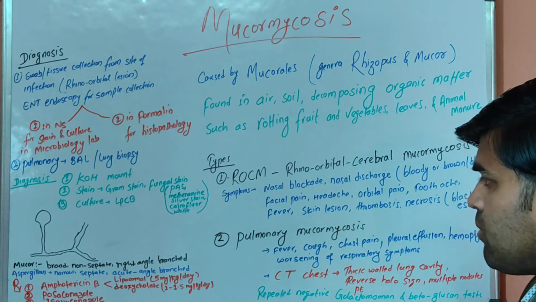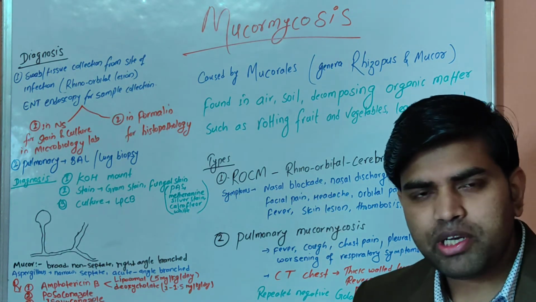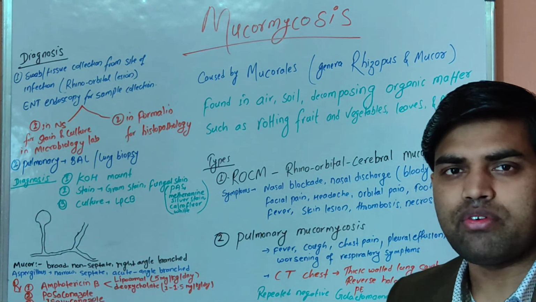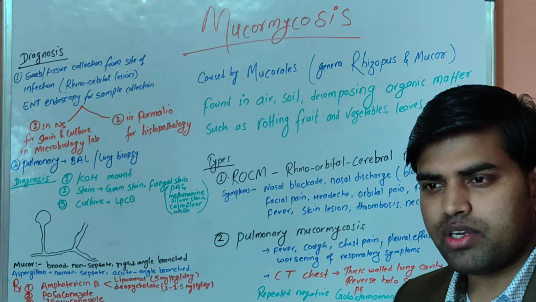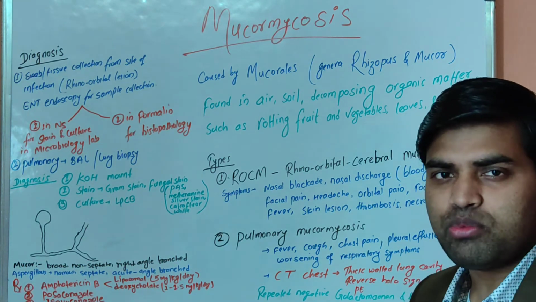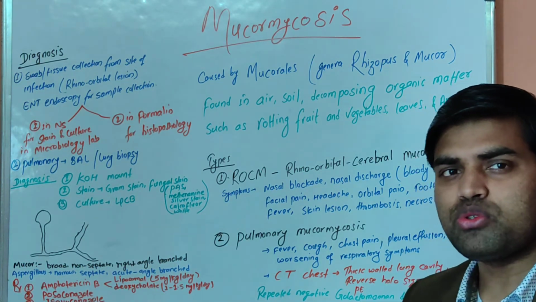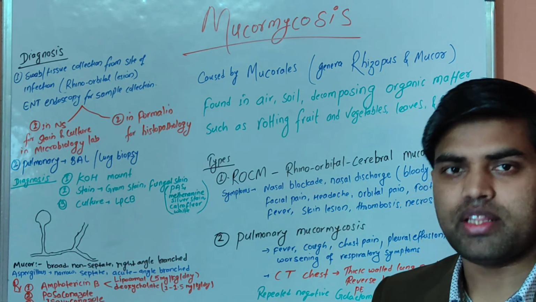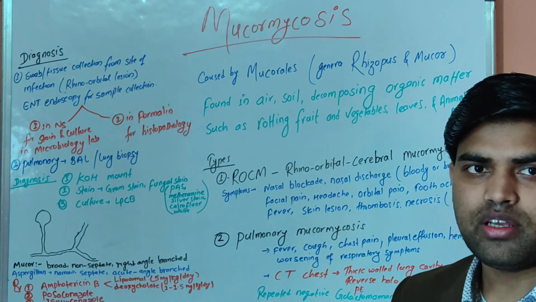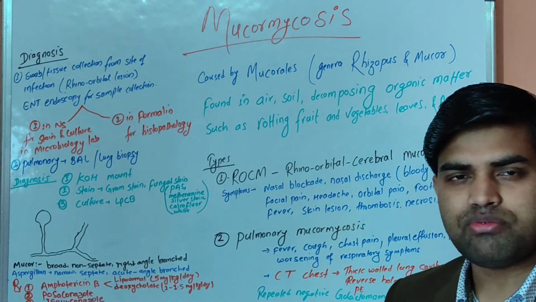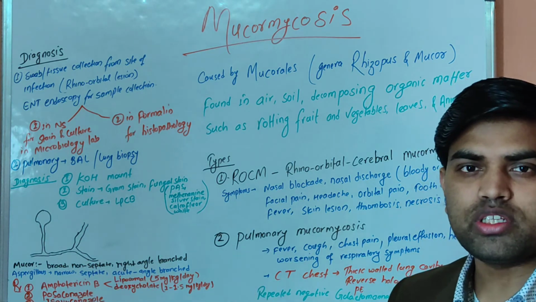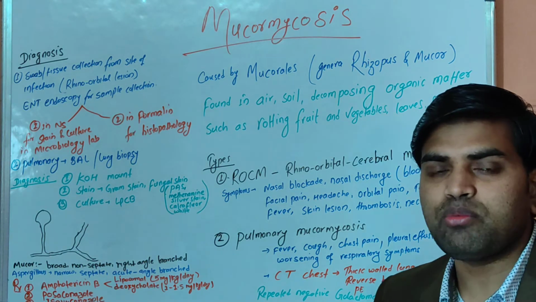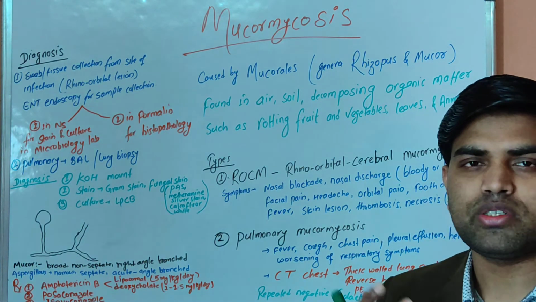Now coming to the treatment. Look, treatment is a very important part. Why is it so important? Because the drug known as amphotericin B is a very nephrotoxic drug. There are two forms, liposomal and deoxycholate. Although liposomal is found to be less nephrotoxic, they are both nephrotoxic drugs and they are going to damage your kidney. You need to understand this treatment is not for days, it is for weeks or months. So this is a long-term treatment, and since even 1 or 2 doses of amphotericin B can damage your kidney, you need to monitor the patient very carefully.